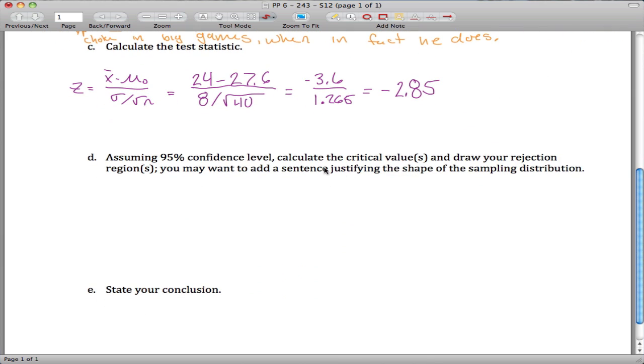Assuming a 95% confidence level, calculate the critical values and draw your rejection regions. You may want to add a sentence justifying the shape. Okay, so first of all, let me take care of this part.